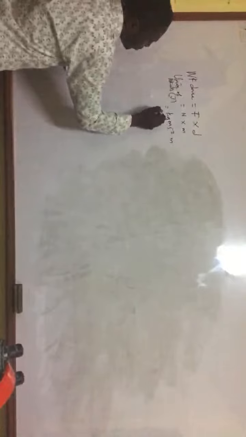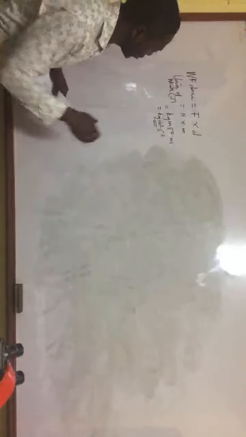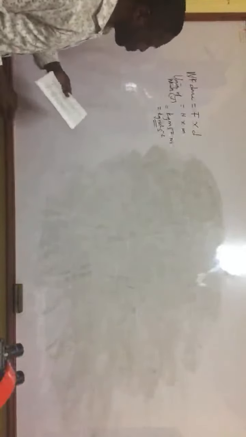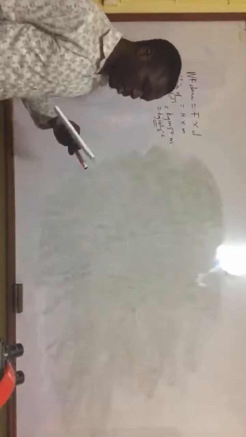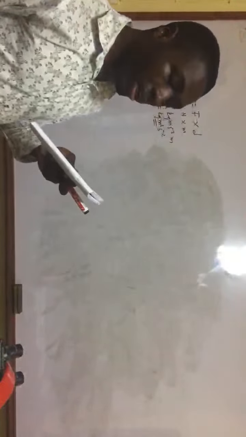The newton is kilogram meters per second squared, times meters, which gives us kilogram meters squared per second squared. That's the unit of work done. So the answer there is kilogram meters squared per second squared, which gives us option A.